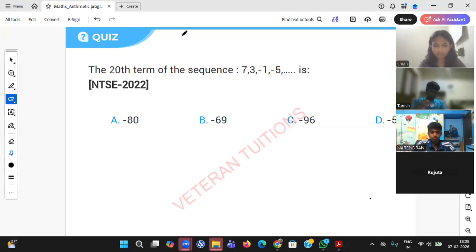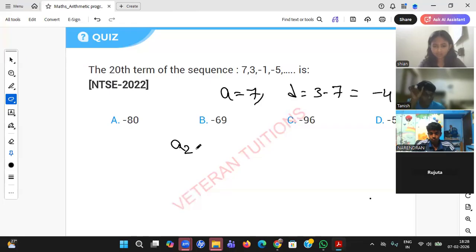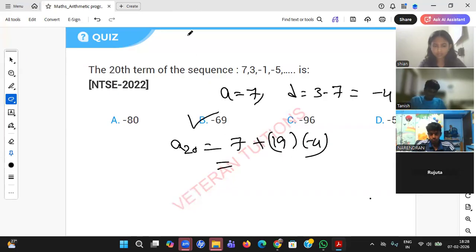Come on, students. It's an easy question. Basic questions we are doing. Shayan got some answer. Maya, Shayan, Rujita, Tanish, Narendran, right answers. Okay, A20 will be a plus 19 into minus 4, which is nothing but minus 69. Okay. Right answer. Tanushri, right answer. Very good, student.